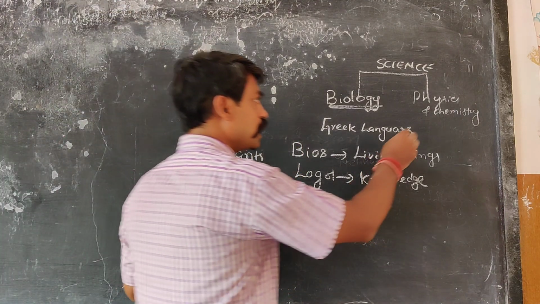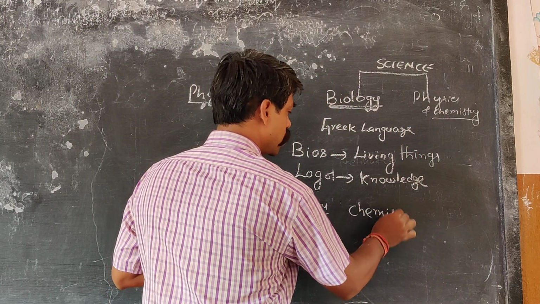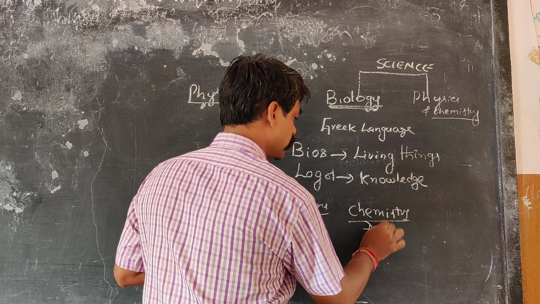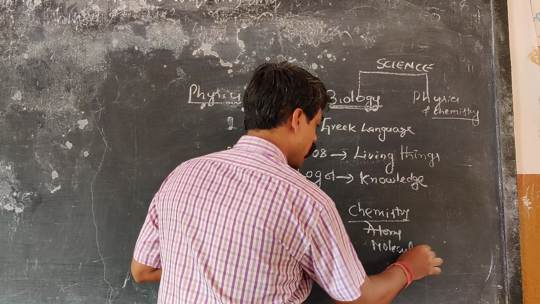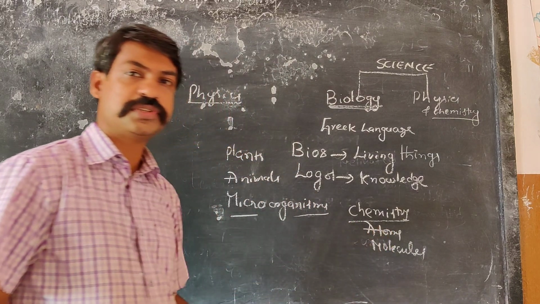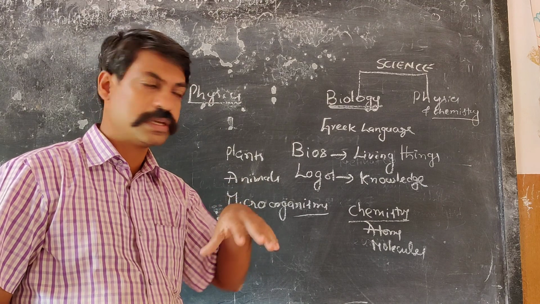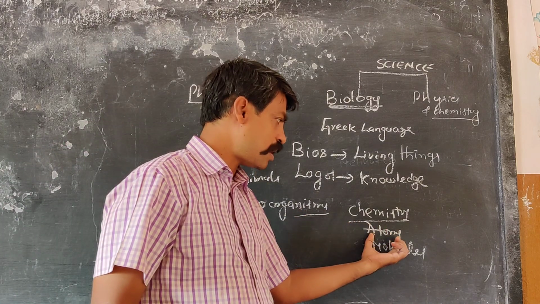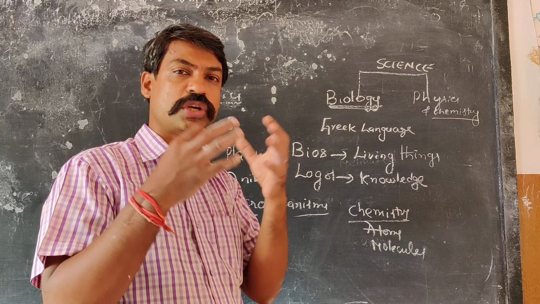Now what do you study in chemistry? Chemistry is about knowledge of atoms and molecules, and how these atoms react with one another, because this entire universe, space, earth, all the planets, are made up of atoms. There are reactions going on.